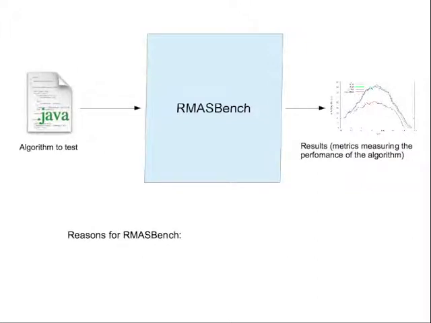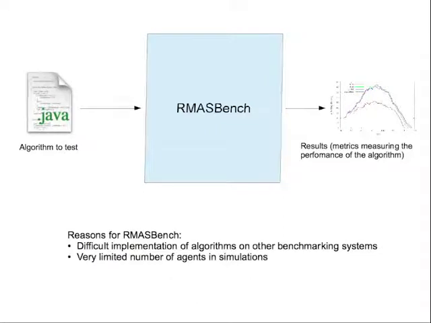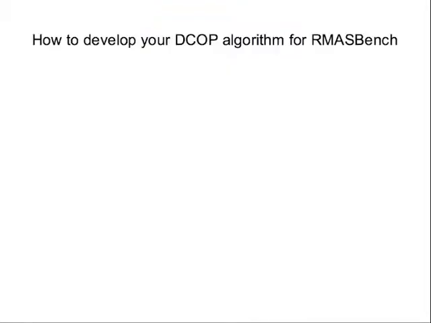We decided to develop RMASBench for two main reasons: the difficulty to implement new algorithms and the limited number of agents involved in the simulation of other benchmarking systems due to the elevated computational cost. To address the first problem, in RMASBench the low-level components have already been implemented, so that it is easy for the developer to implement and test his own DCOP algorithm.